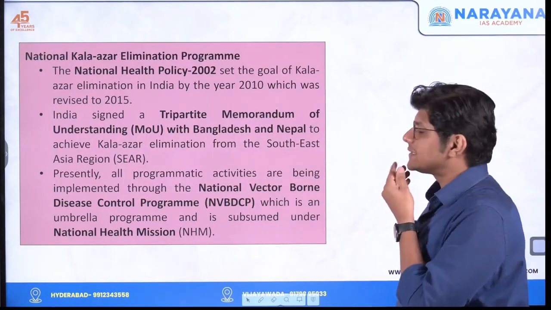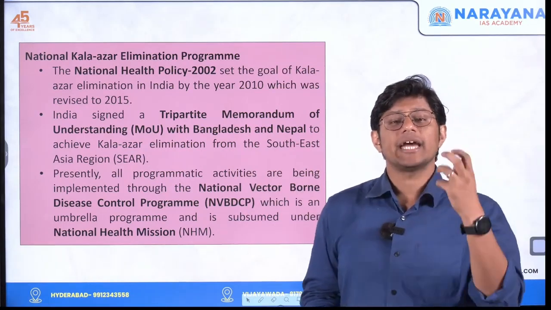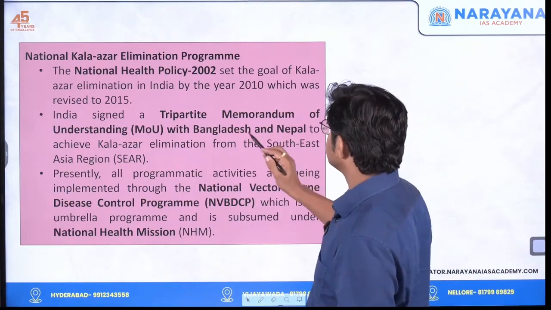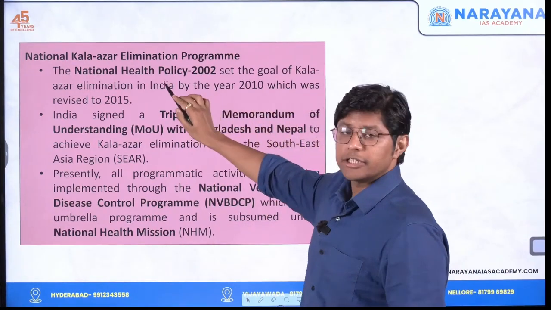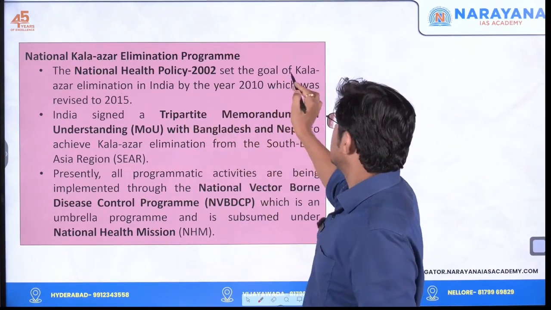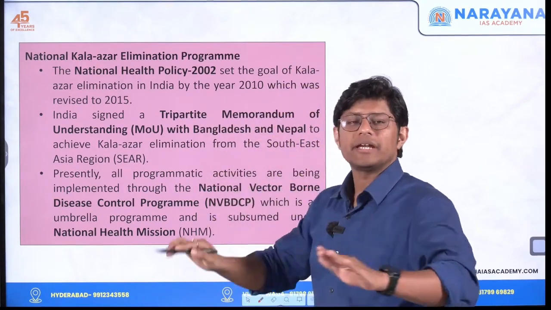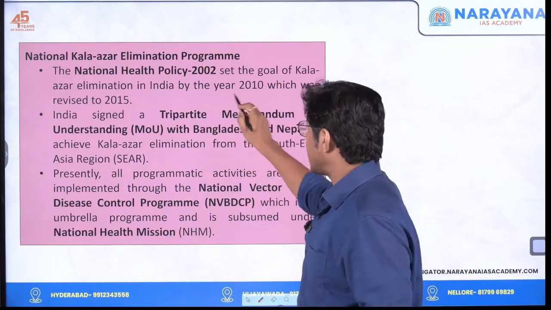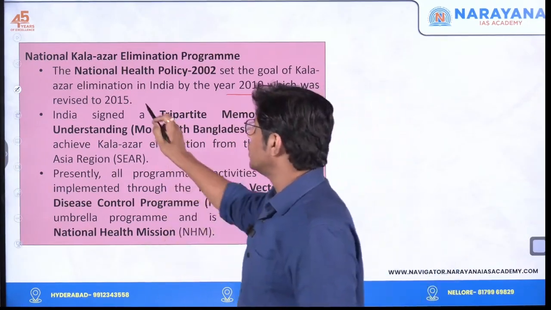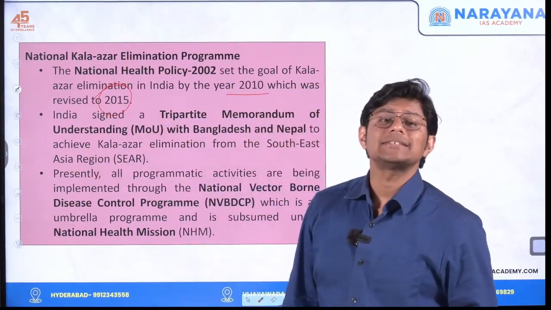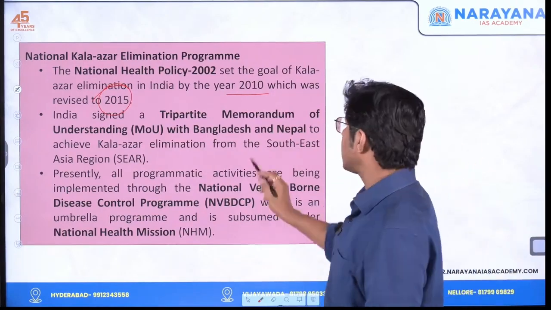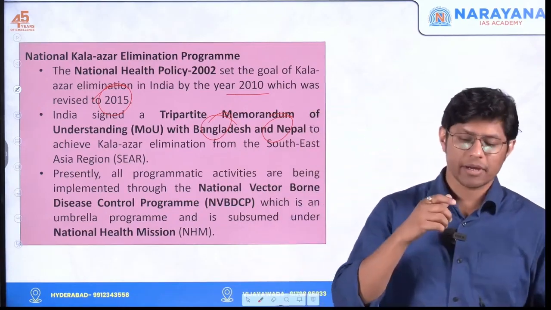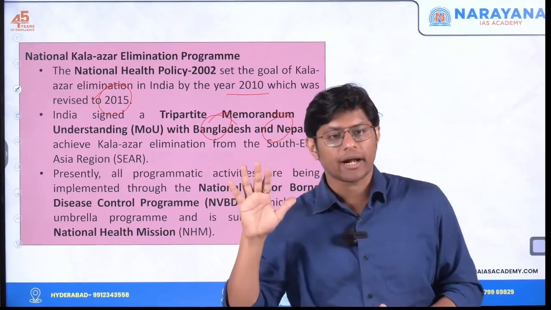So, this is a national Kala-Azar elimination program undertaken by the government of India, which was started in the year 2002. What is the purpose? That is to completely eliminate or eradicate Kala-Azar disease by the year 2010, or let's say it was revised further to 2015. For this, India signed an agreement with 2 countries, Bangladesh and Nepal. That is, with the efforts of these countries, India has made active efforts to eliminate Kala-Azar disease.